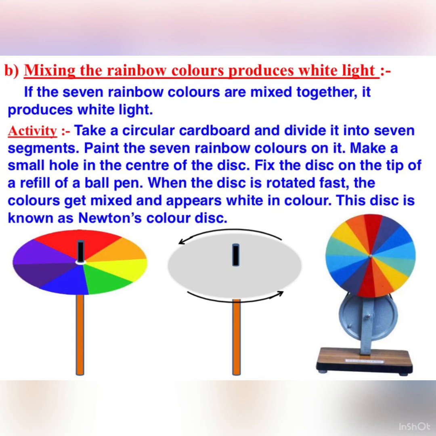This is known as Newton's color disc. It means the 7 colors on merging give white light, and white light on passing through a transparent medium splits into 7 colors. It means white light is made up of 7 colors.